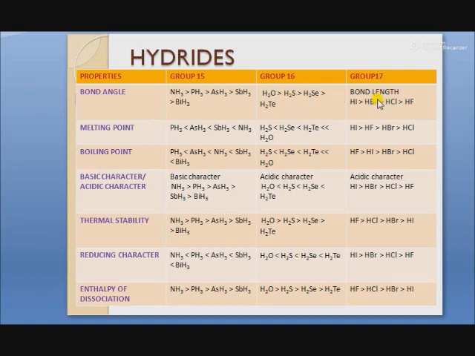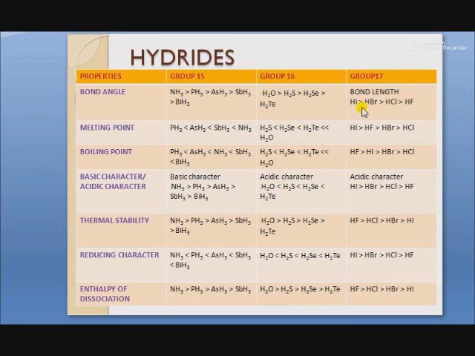Next, in group 17, bond length. We will discuss bond length here, not the bond angle, because they form a linear shape, and the bond angle of a linear shape is 180 degrees. So we will talk about the bond length. Here the bond length of hydrogen iodide is highest and then decreases in this order: HBr, HCl, then HF.